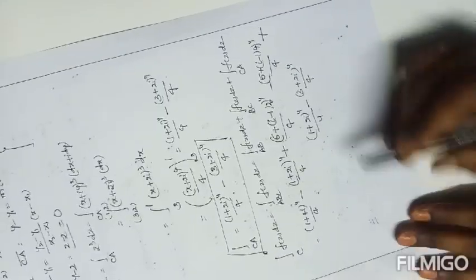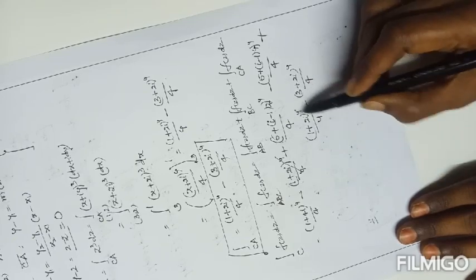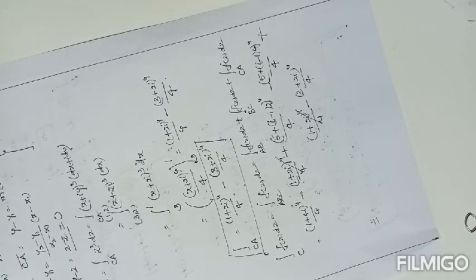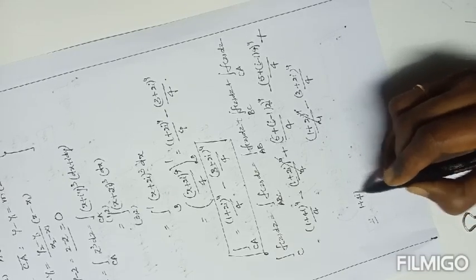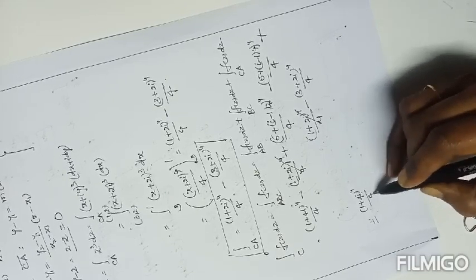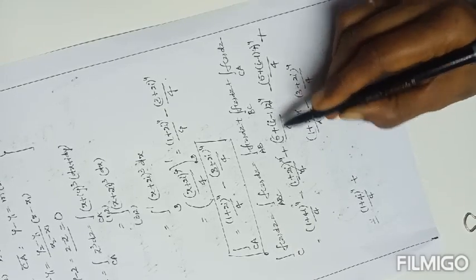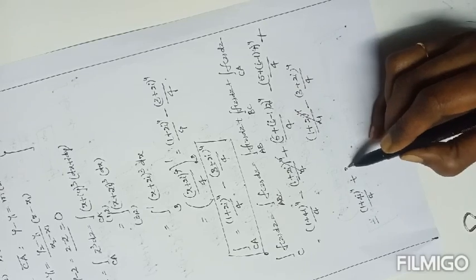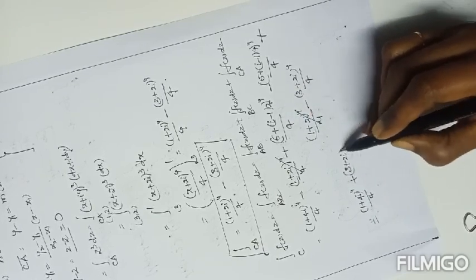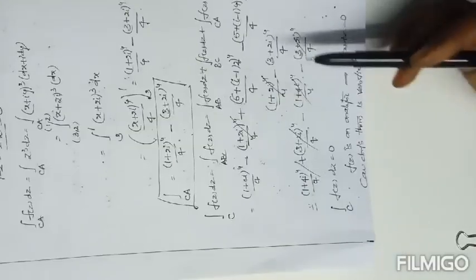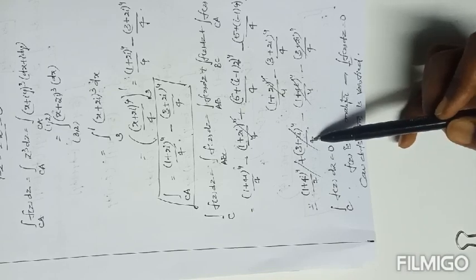That is equal to here (1 plus 2i) whole power 4 by 4 with negative, and with positive, after that next (1 plus 4i) whole power 4 by 4. Here simplification: 2i minus 2, 5 minus 2 is 3, (3 plus 2i) whole power 4. Here (1 plus 4i) whole power 4 by 4 plus (3 plus 2i) whole power 4 by 4.